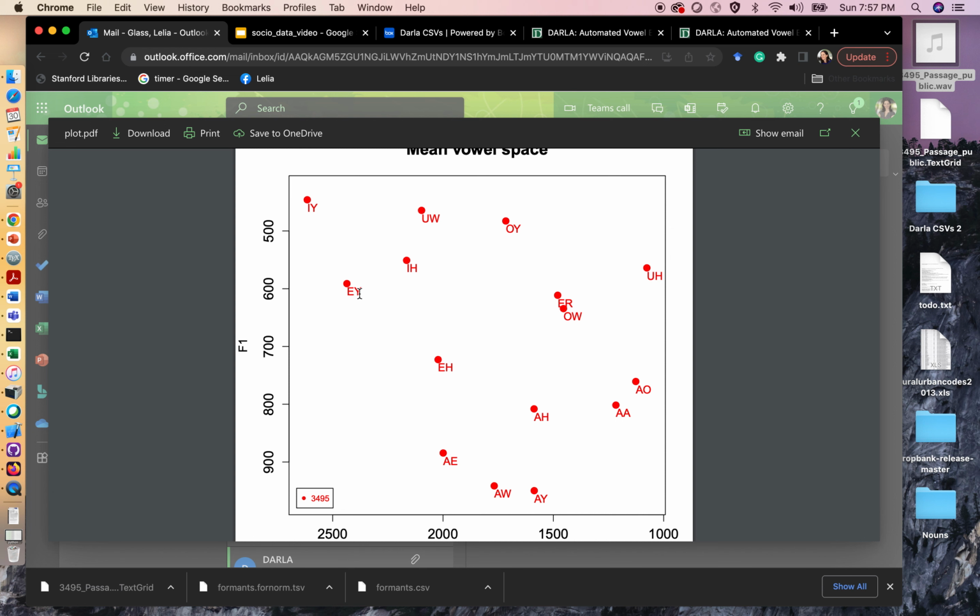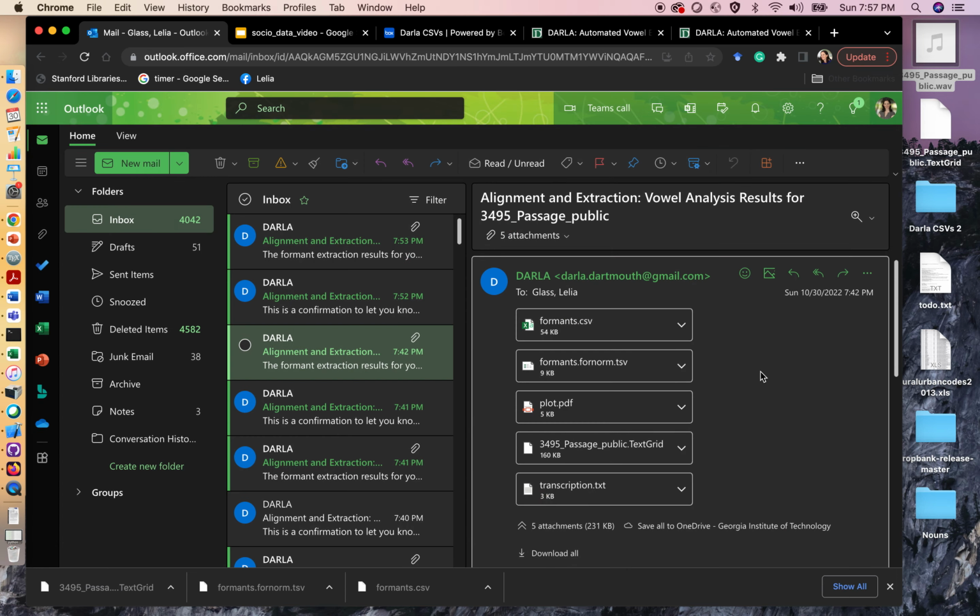And then these plots are actually most meaningful when compared to other plots. Just kind of on its own, it doesn't mean that much, but we can see, for example, that she has a face and a dress vowel that are at least somewhat far away from each other. For example, this is her A vowel. So that's kind of a visual of the CSVs. But so that's kind of what DARLA sends you.